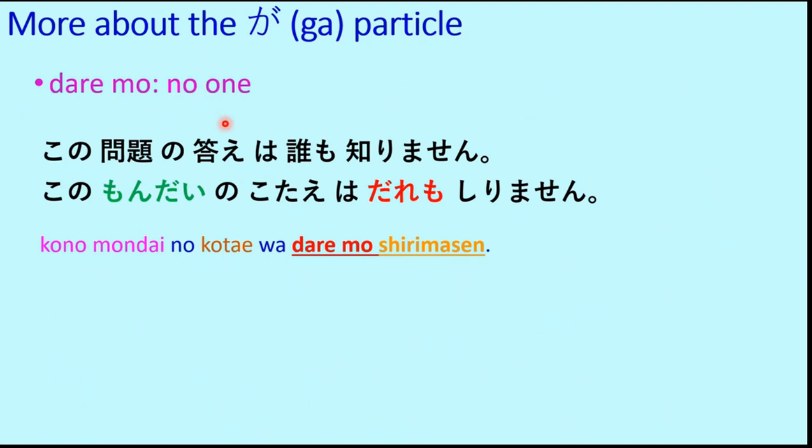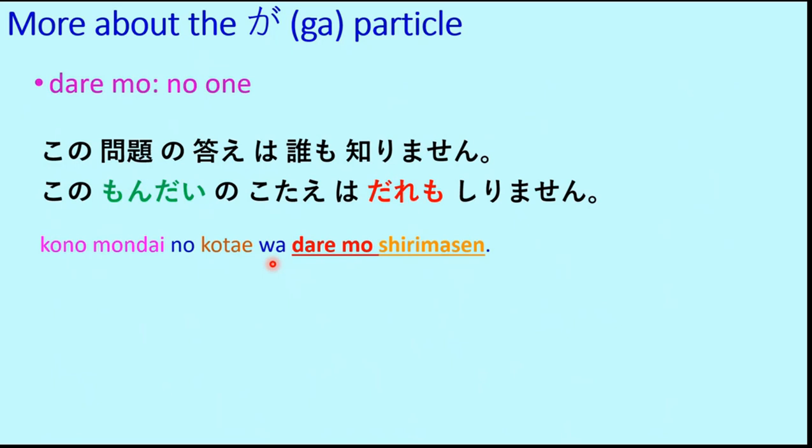Friends, it may look a little difficult at this stage, but it's a very, very good example. If you read it part by part, it will be very easy. Kono mondai. Mondai means question, and kono means this. So this question, kono mondai no kotae. Kotae means answer. So the answer of this question, or this question's answer, wa daremo shirimasen.